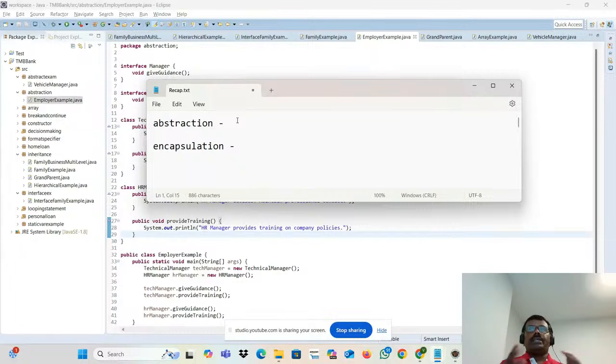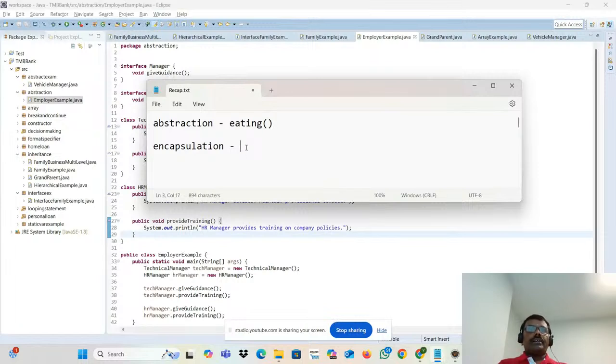It will show only design-level information, that I'm eating. It won't show what you are eating, like rice with sambar and some sabji. That detailed information it won't show. It will show only eating, that's all.